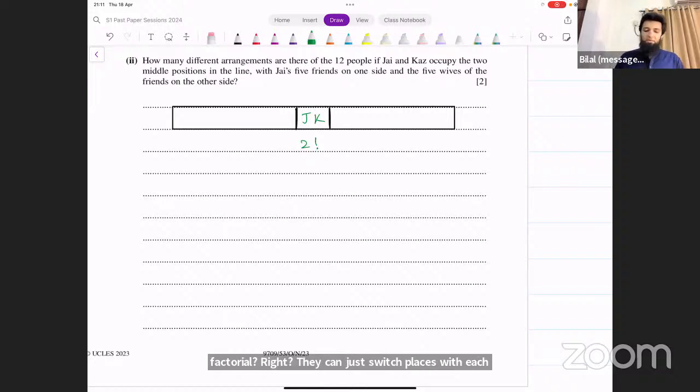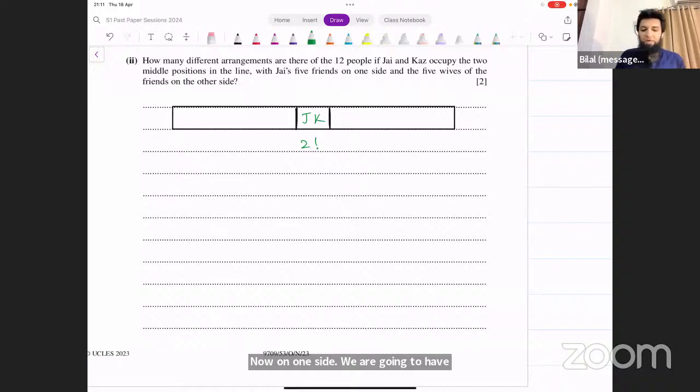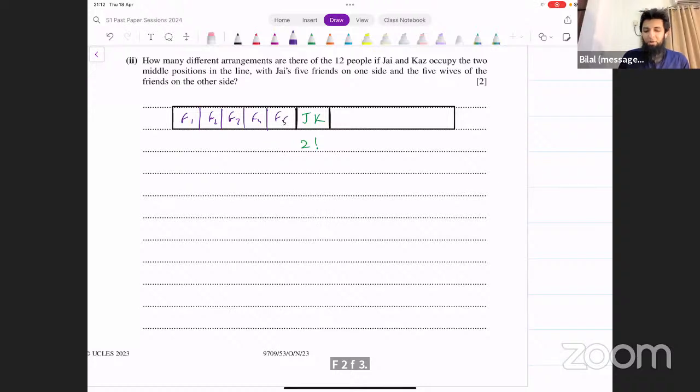Now, on one side, we are going to have the 5 friends. On the other side, we're going to have the 5 wives. Let's say we have the 5 friends on the left side, F1, F2, F3, F4, F5. In how many ways can we arrange these 5 people?